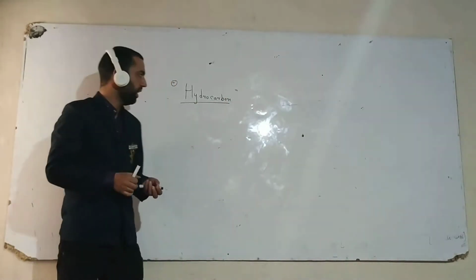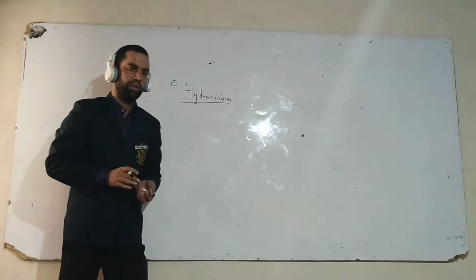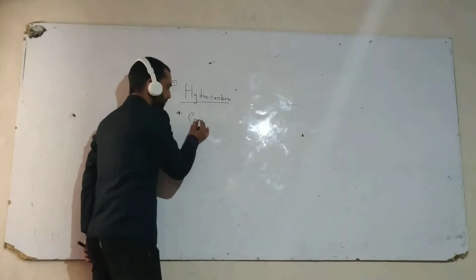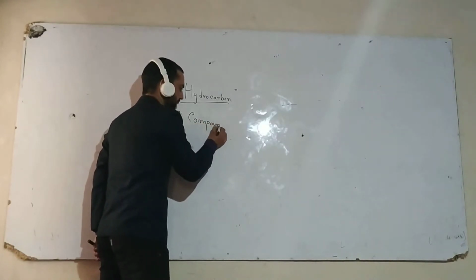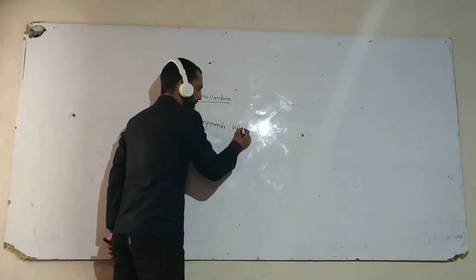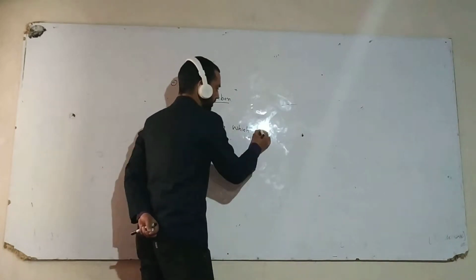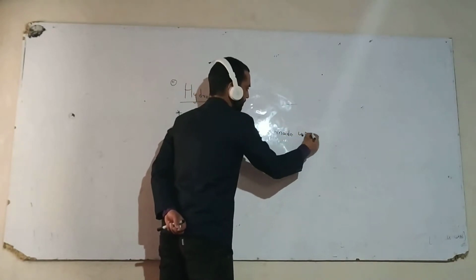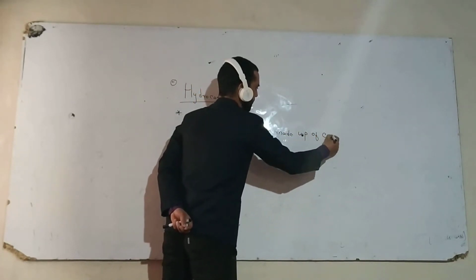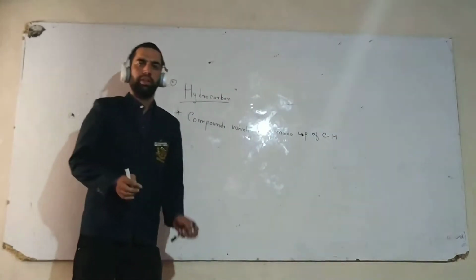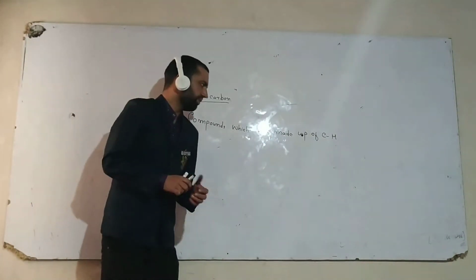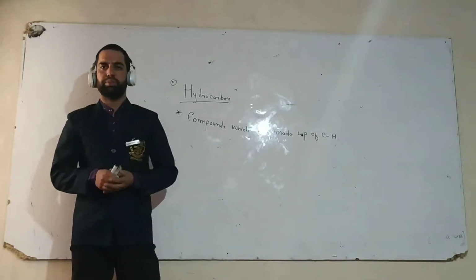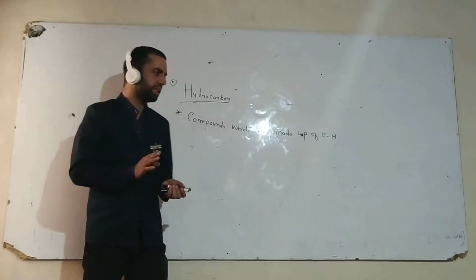Next unit is hydrocarbons. What are hydrocarbons? Hydrocarbons are the compounds which are made up of carbon and hydrogen. The compounds which are made up of carbon and hydrogen are called hydrocarbons. Hydrocarbon is an organic compound.